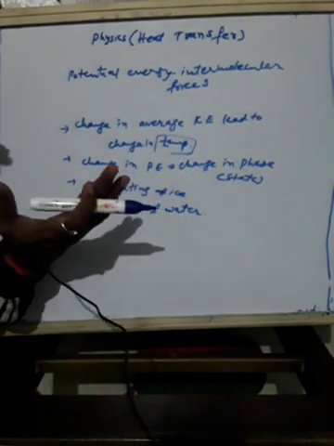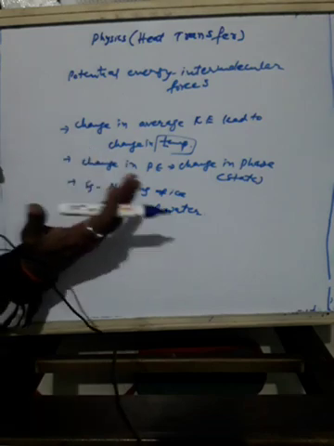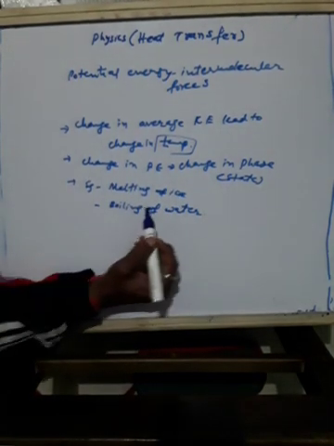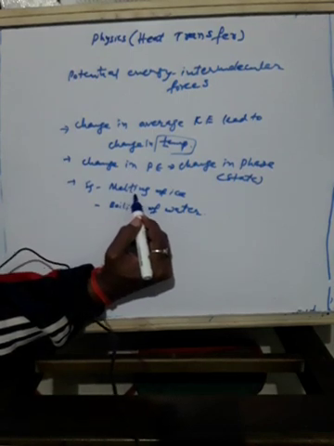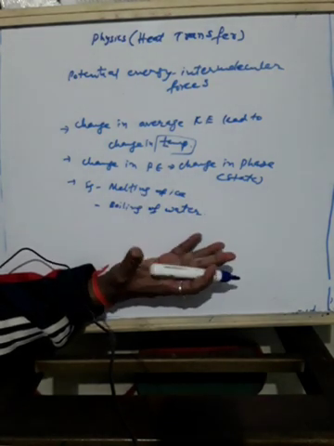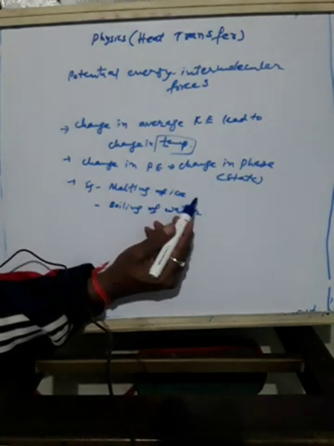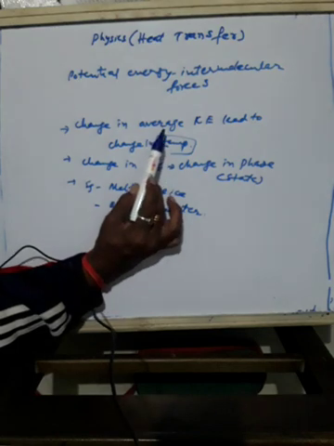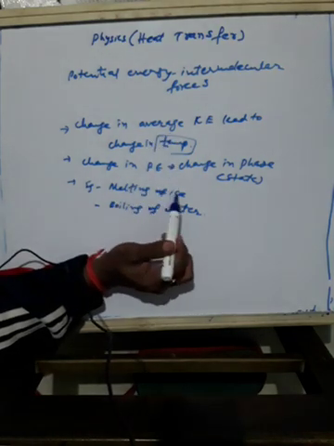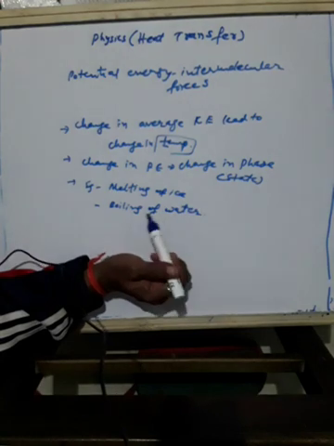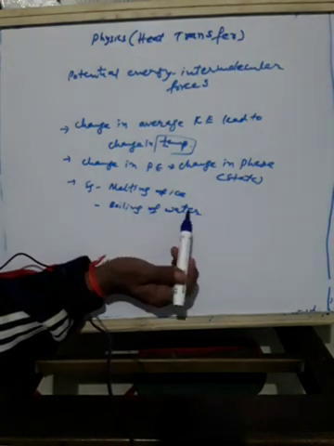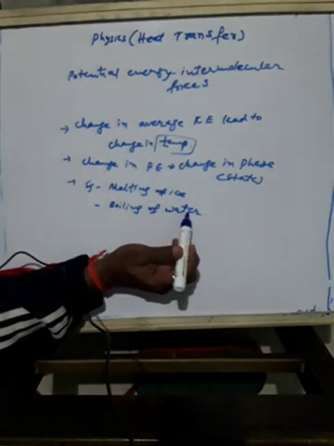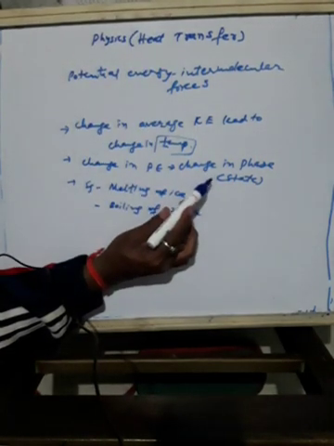If the potential energy of any substance changes, that leads to a change of state. An example is the melting of ice. Ice is solid. When you heat the ice, or when you keep the ice open, it will convert to liquid. Here the temperature of ice may increase or decrease. Then boiling of water: water is in liquid state, and when you boil it, it converts into vapor state. So this is an example for potential energy.